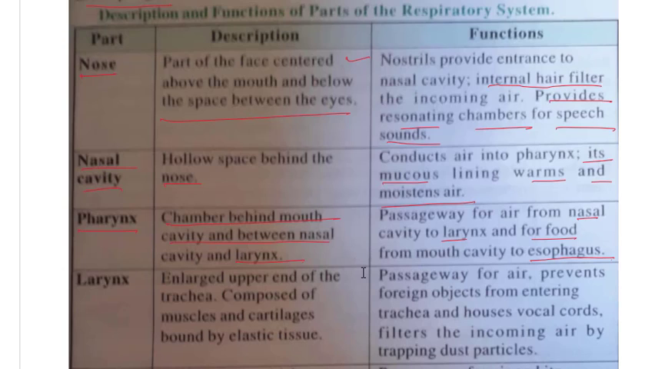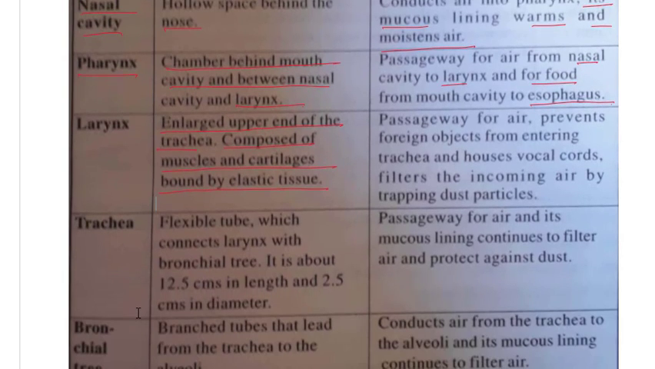Now we have the larynx, the enlarged upper end of the trachea. This is the enlarged upper end of the trachea, composed of muscles and cartilages bound by elastic tissues. Passageway for air, again it is allowing air to pass. So in all points we are seeing that the passageway for air is common. It prevents foreign objects from entering. Now one more purpose, that foreign objects are not entering. It prevents foreign objects from entering the trachea and houses the vocal cords.